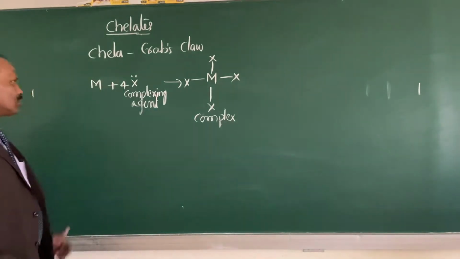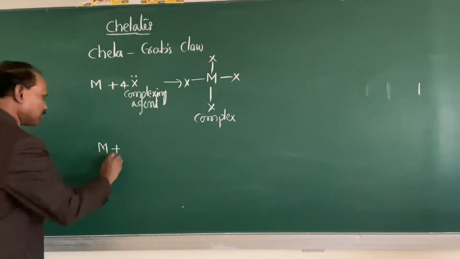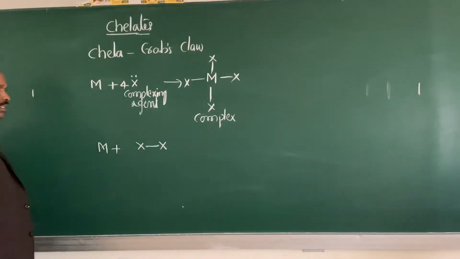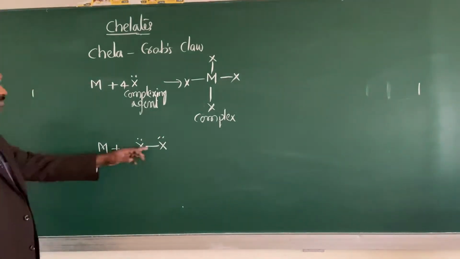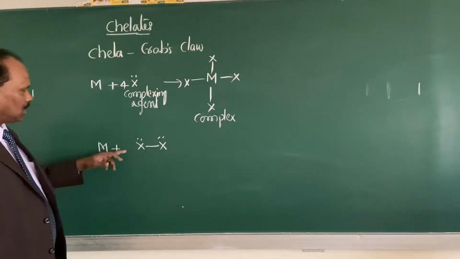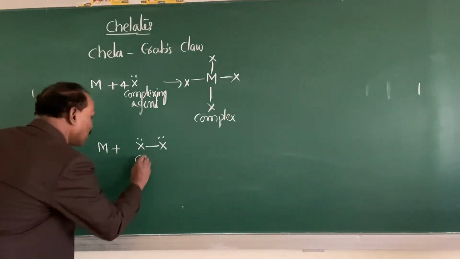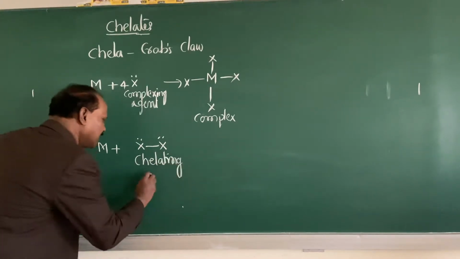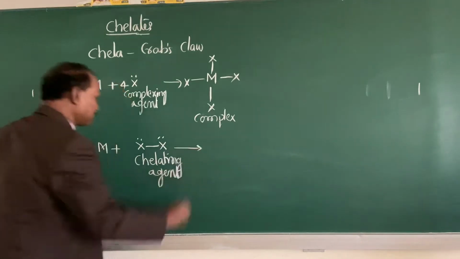I will write now another compound like this, metal ion plus. There are two ligands. The ligands are joined with each other. We call this a chelating agent.